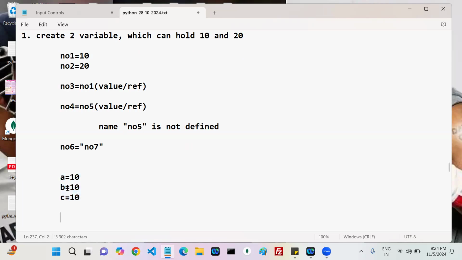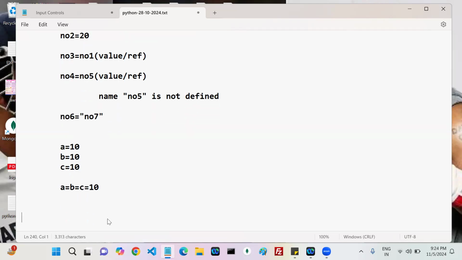If you assign the same value to multiple variables, we can write the shorthand syntax like this. In Python only, this is a valid syntax. Understood about variables so far? Yes, sir. Okay then.